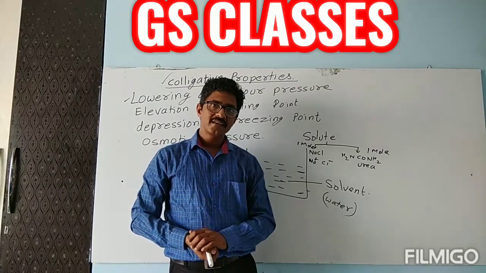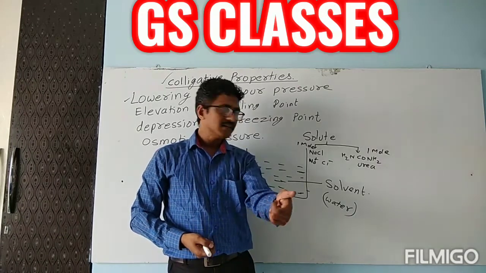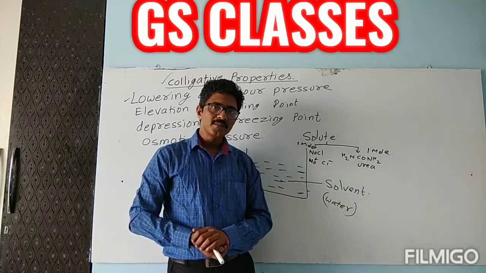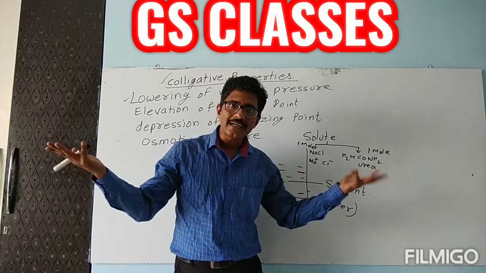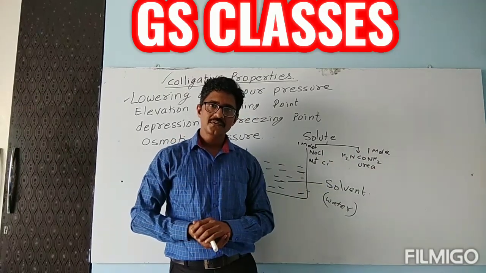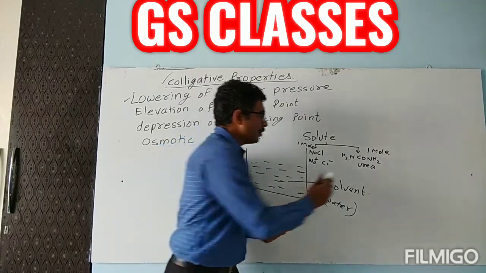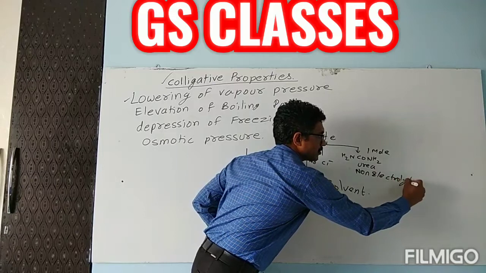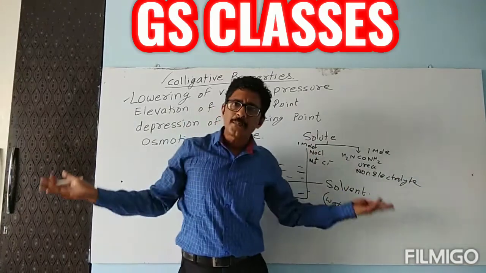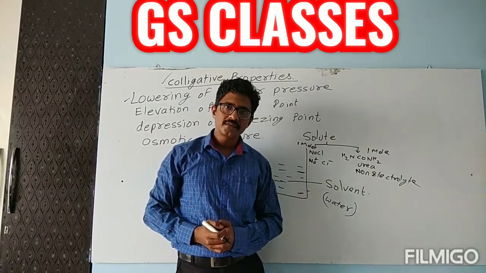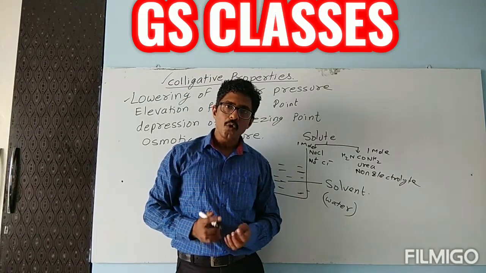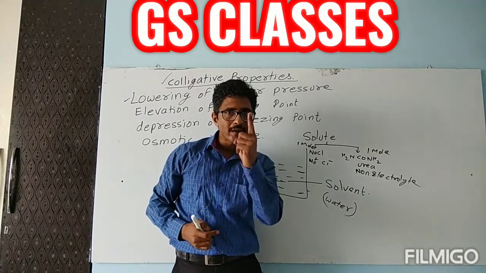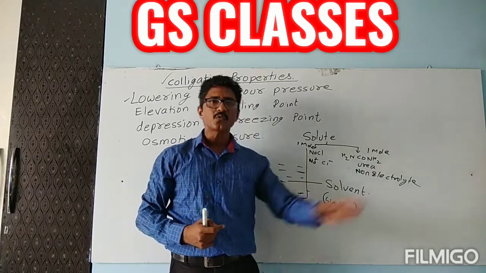And when you dissolved urea, urea is a non-electrolyte. It cannot split in the water. So, when we are dissolving 1 mole of urea, it remains 1 mole.